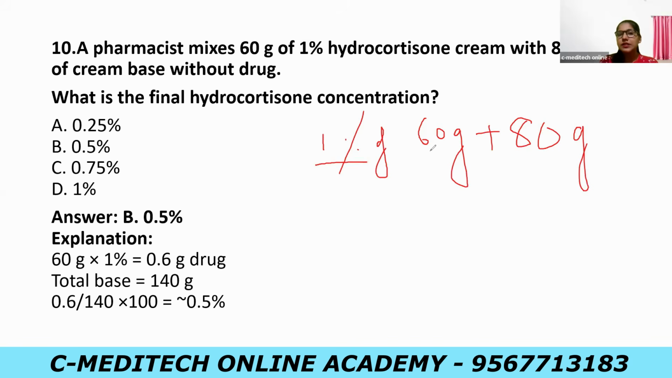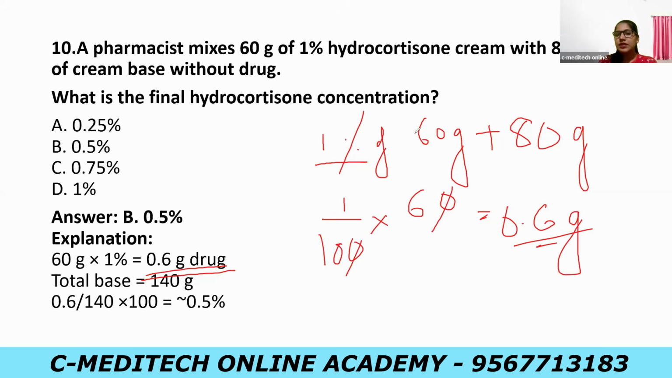Okay, so 1% of 60 means what? 1% means 1 divided by 100 of 60. So 1 divided by 100 of 60, the zero cancels, and you will get only 0.6 gram of drug. When you mix 60 gram with 80 gram, the 60 gram contains only 0.6 gram drug. So after mixing, you will get a total of 140 gram.